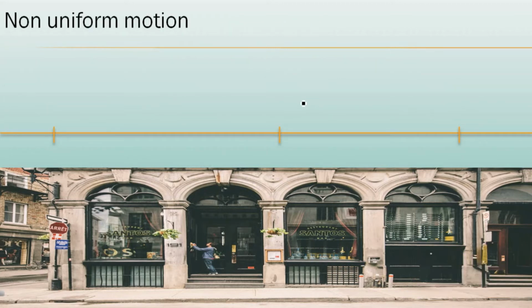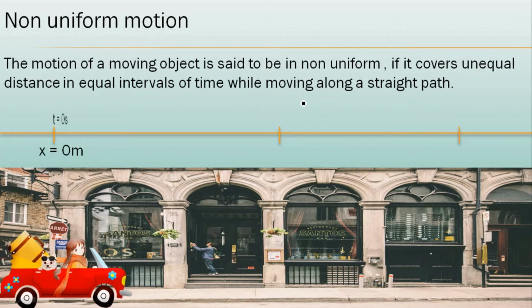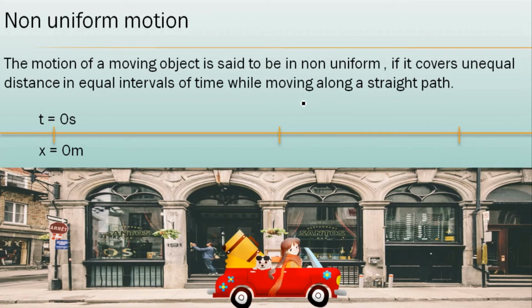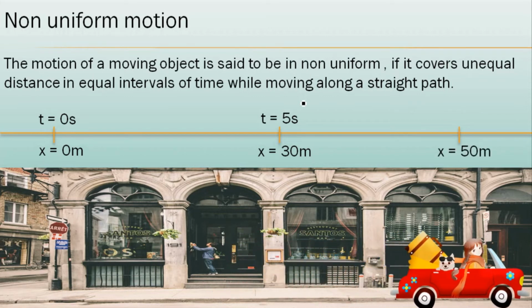Next we are having non-uniform motion. So what do you mean by non-uniform motion? The motion of an object is said to be non-uniform if it covers unequal distance in equal intervals of time. Unequal distance, see for example, this car is firstly here, then it comes toward point B, finally it comes toward point C.